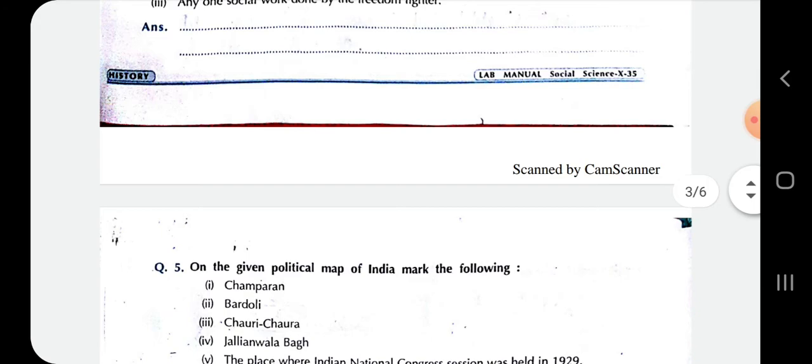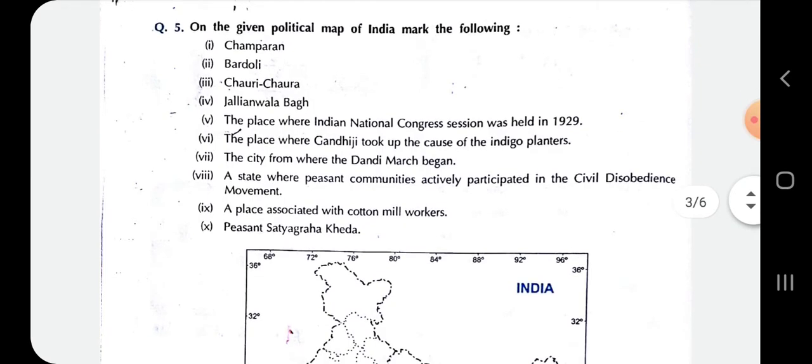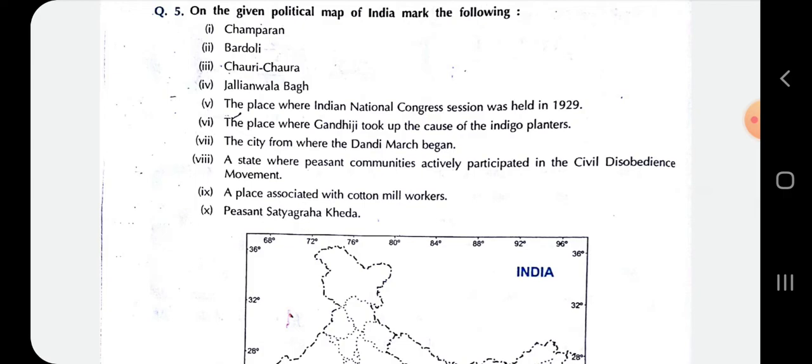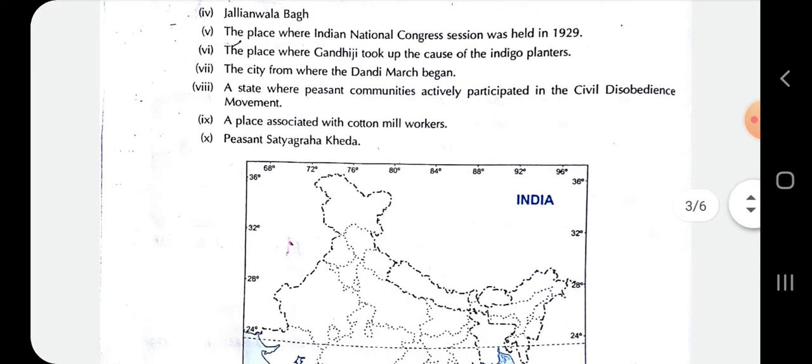Next, question number 5 is a map based question. On the given political map of India, mark the following. Number 1, Champaran. Number 2, Bardoli. Number 3, Chauri Chaura. Number 4, Jallianwala Bagh, you have to locate the place where the Jallianwala Bagh is situated. Number 5, the place where the Congress session was held in 1929.